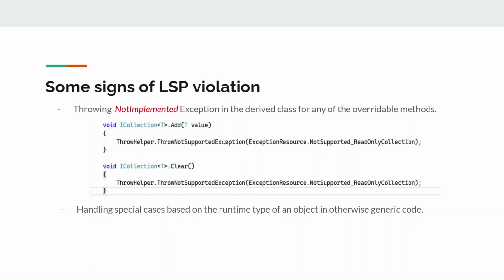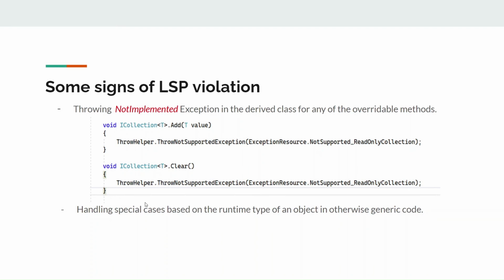What are the signs of LSP violation? The first one is throwing a NotImplementedException in the derived class for any of the overridable methods. We saw an example in ReadOnlyCollection of the .NET class library. The second one is handling special cases based on the runtime type of an object in otherwise generic code.